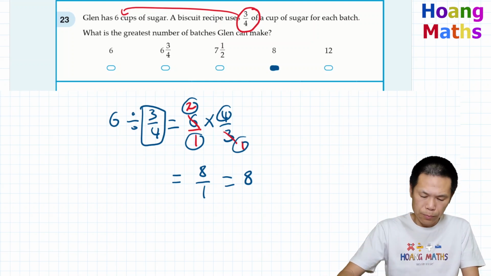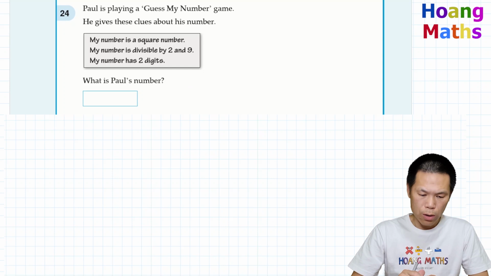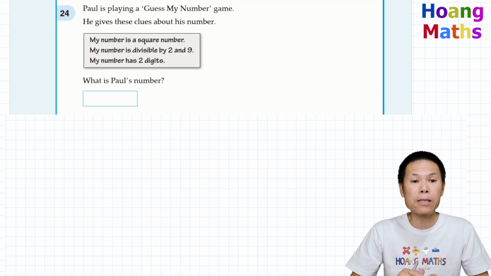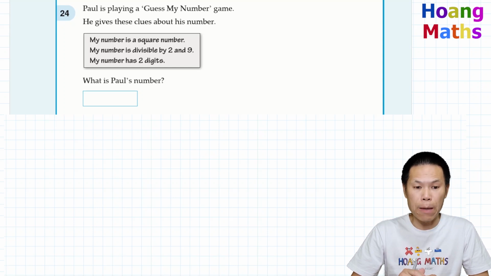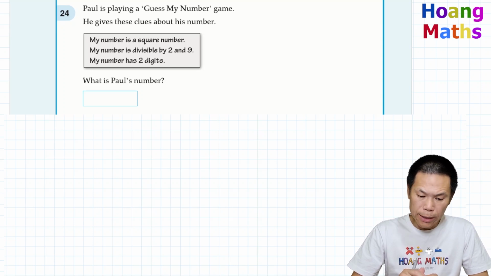There you go. Question 24. Paul is playing a Guess My Number game. He gives this clue about his number. So my number is a square number.